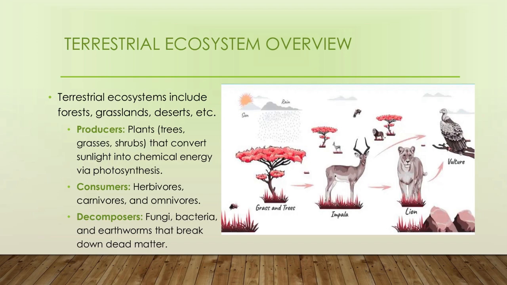These are eaten by various levels of consumers such as herbivores, carnivores, and omnivores, and dead or decayed matter is broken down by decomposers such as fungi, bacteria, and earthworms. Because this is a terrestrial ecosystem, we can see the earthworm as a decomposer. In an aquatic ecosystem, we can't see earthworms as decomposers because it is in water.